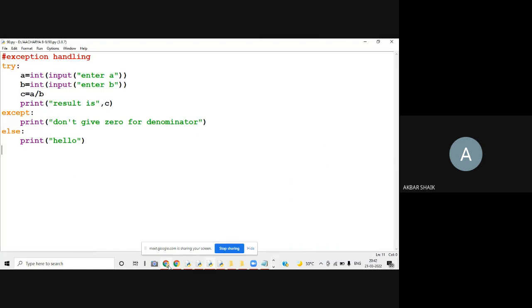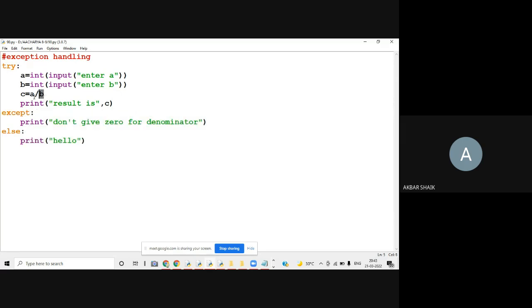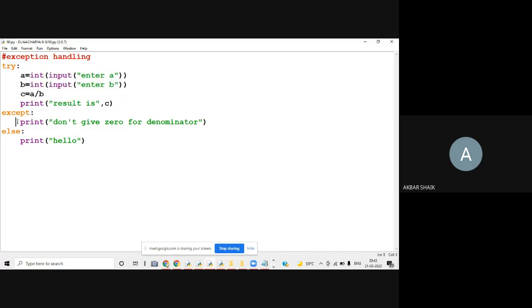Remaining students, I think this else is with respect to except. So what is the point? The point is very simple here. If there is no exception, this entire block will be executed and all the statements will be printed here. No exception means it doesn't go to the except block.